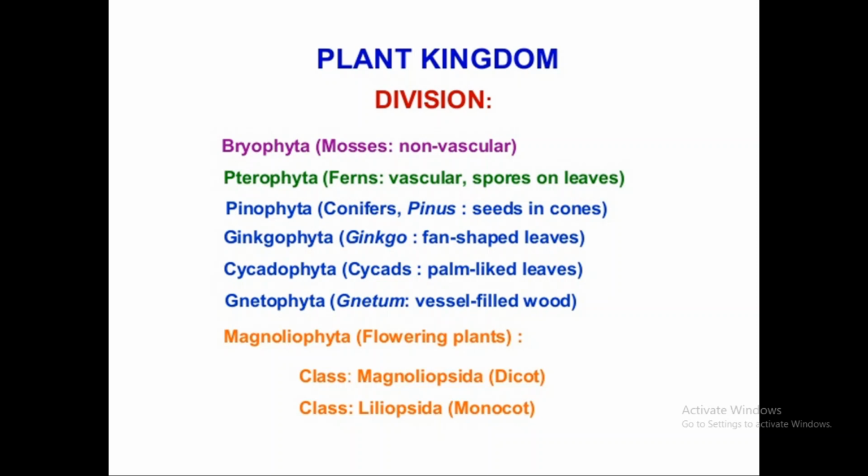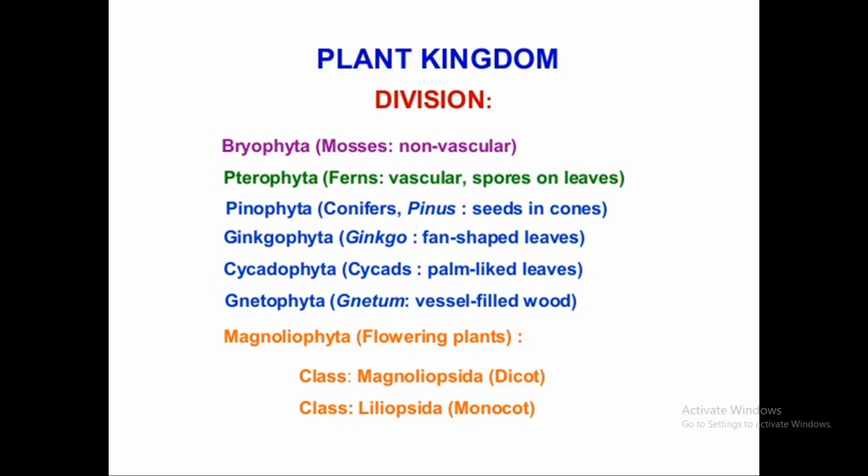Bryophyta are the amphibians of the plant kingdom. They are the first terrestrial group. They complete some part of their life cycle on land or soil and the remaining part in water. That's why this group is called the amphibian of the plant kingdom.